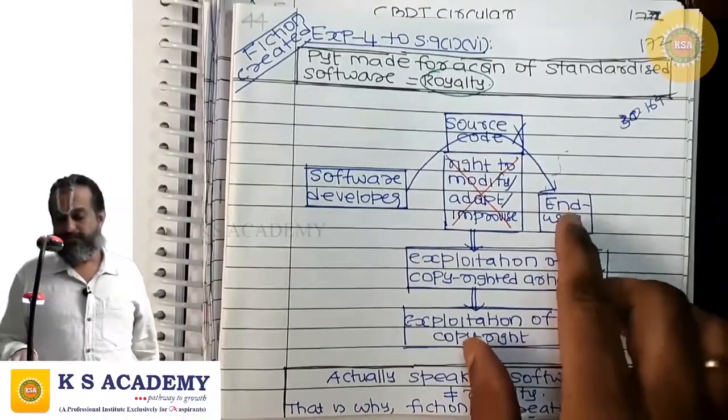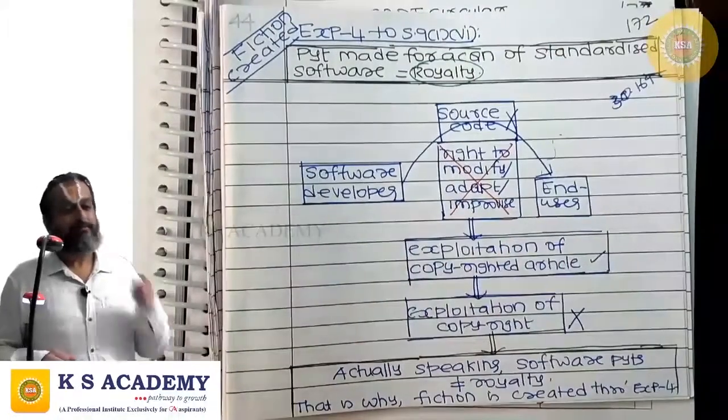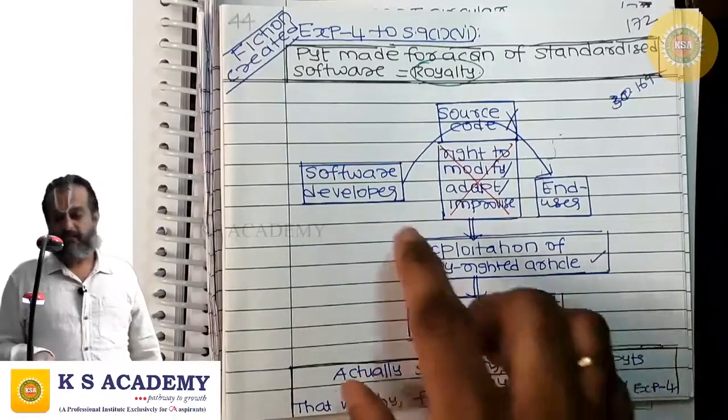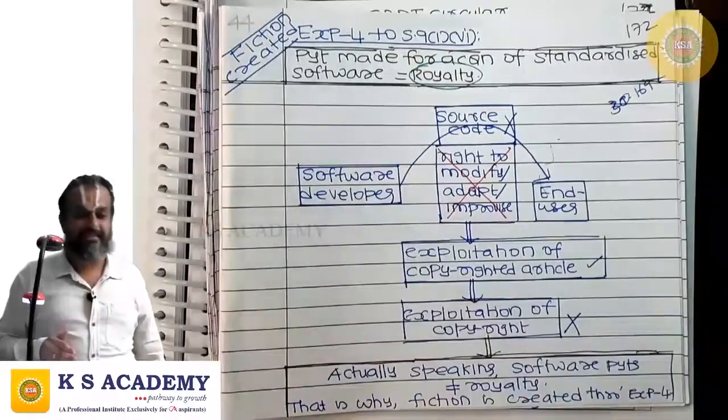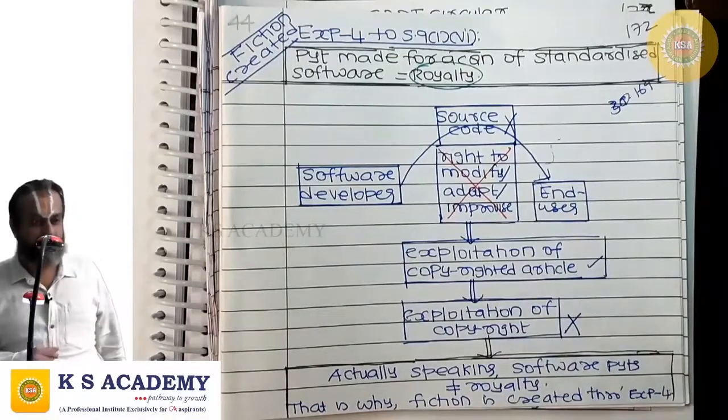So when the end user makes payment to the software developer, what he pays is only a payment for a copyrighted article, not a payment for exploiting copyright. For the software developer, this is a business receipt and not royalty. This is not a royalty, actually speaking.